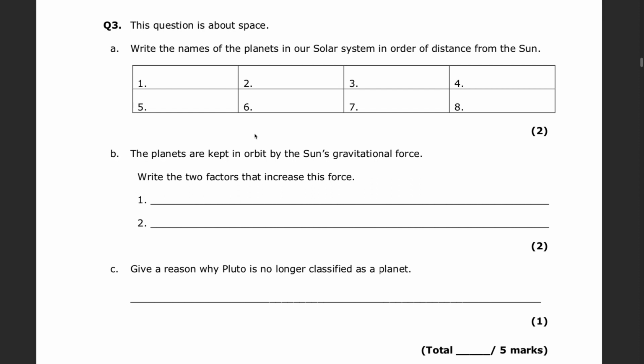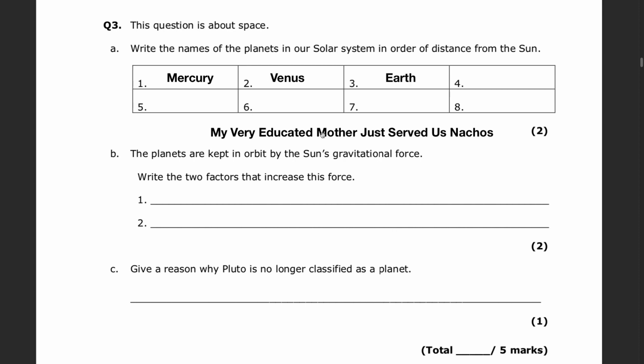So we'll start off with the mnemonic. Now if we remember this sentence, this is going to make it very easy to remember the planets one after the other. If we take the first letter of each of these words, we get the first letter of the name of the planets. So the first M stands for Mercury, then we have Very, so the V there stands for Venus, E stands for Earth, the second M stands for Mars.